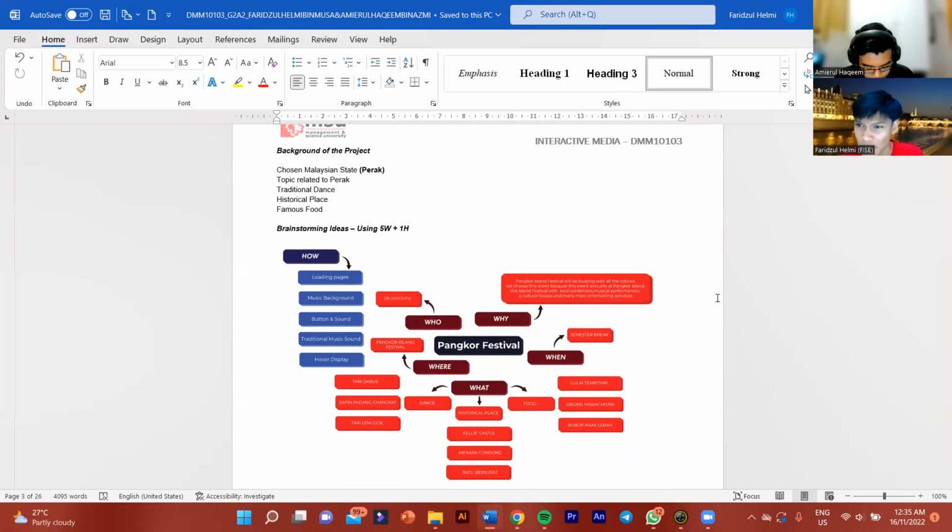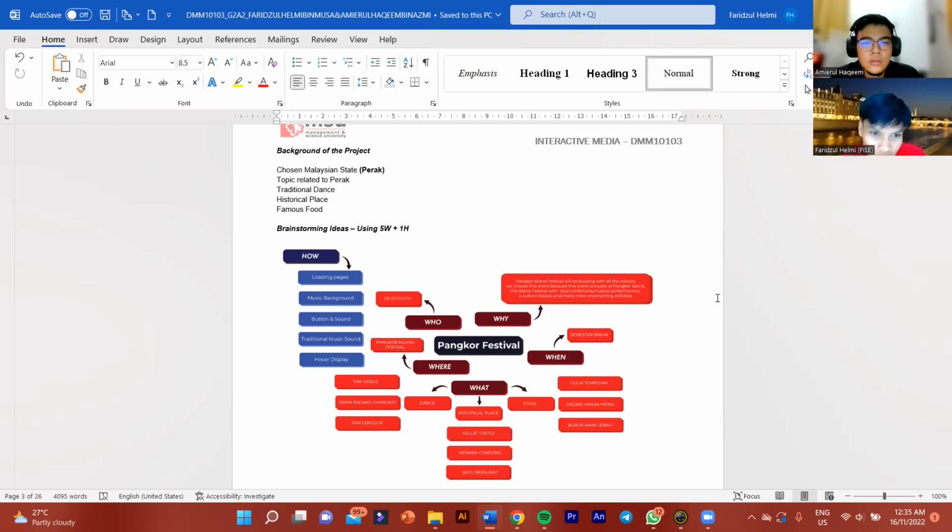So for the brainstorming idea, we're using the 5W plus 1H, which is who, where, why, when, and how. So who we're choosing is 18 until 21 years old, which is youth. Where the place that we're using is Pangkor Island Festival. And what we're going to do is the traditional dance, historical place, and food.